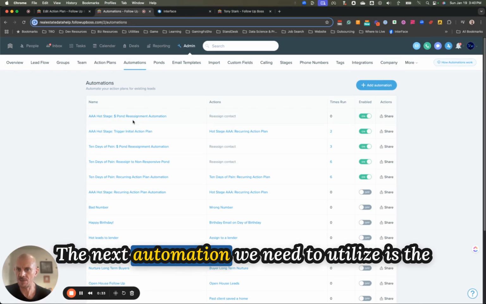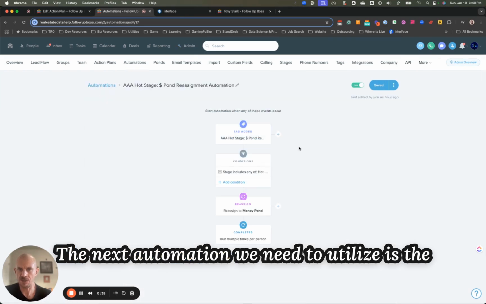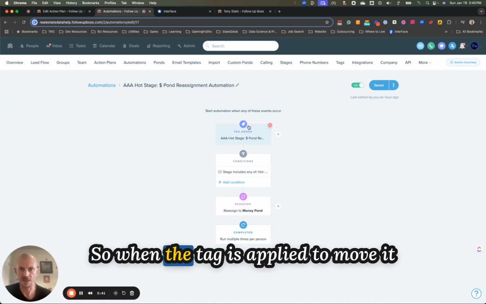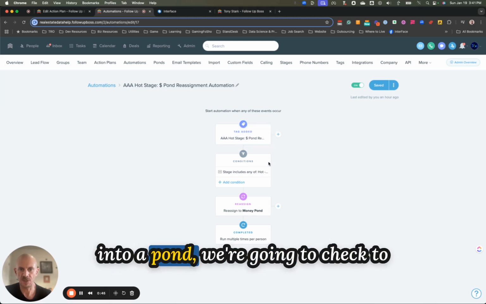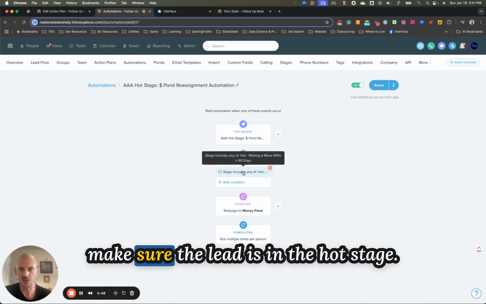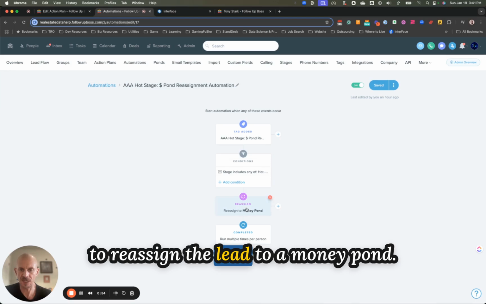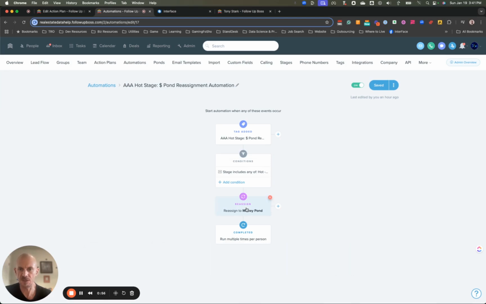The next automation that we need to utilize is the automation that moves the lead into a pond. So when the tag is applied to move it into a pond, we're going to check to make sure the lead is in the hot stage. If it's in the hot stage, then we are going to reassign the lead to a money pond.